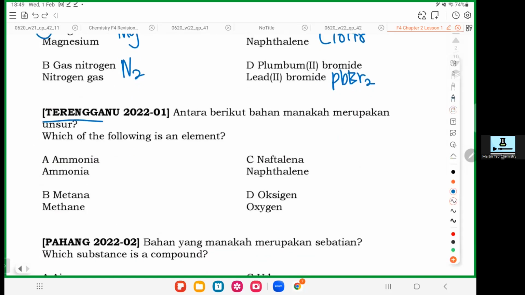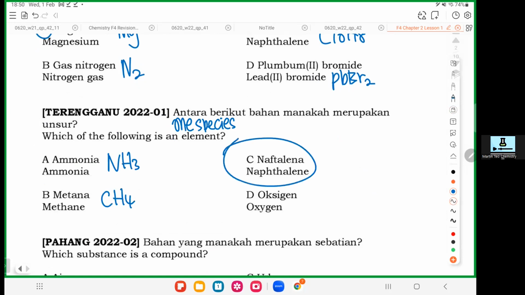Terengganu. Okay, who is element? Element means what? One species. Anything that consists of one species. Ammonia, the formula is NH3. No need to memorize for now. Methane is CH4. No need to memorize. Naphthalene, the mothball, C10H8. Oxygen, the formula is O2. All right. Obviously, it is D.